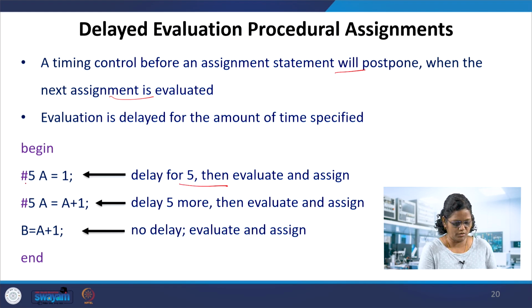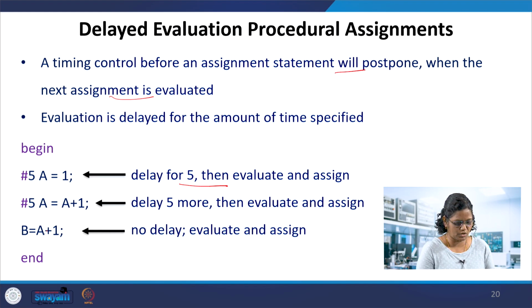This is delayed evaluation, that is, you have the regular time delay control before the statement. Then #5 A = A + 1 waits another 5 time units, that is 10, and A was 1, so 1 plus 1, A will be 2. And since it is sequential, B will get A plus 1, that is 2 plus 1, 3, after this execution.